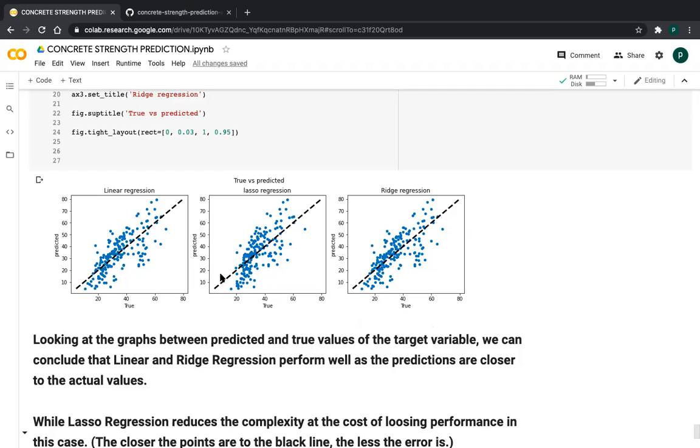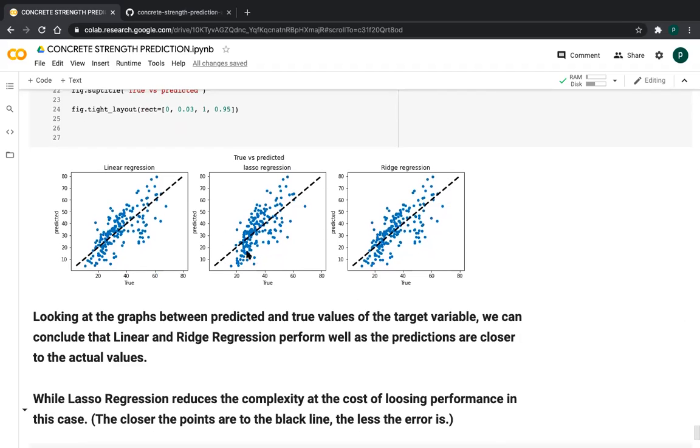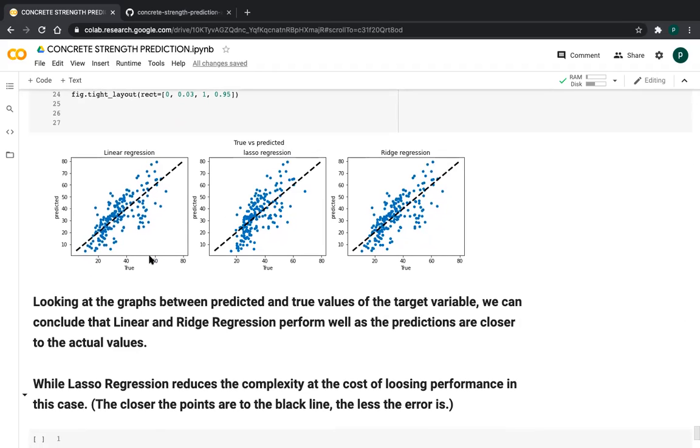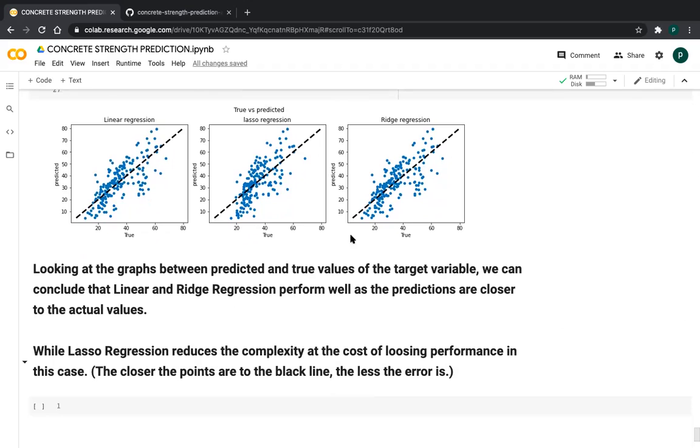See at this part, if you do this part, it has more distance compared to this. So what I observed is that linear and ridge performed better for this data, and lasso did not perform better. But lasso regression reduces the complexity of the model. So this is all of my observations, friends.